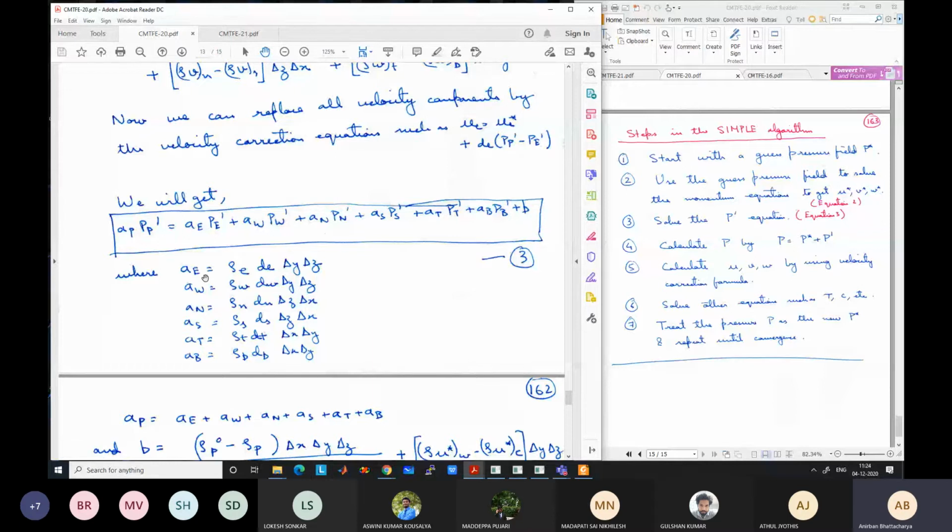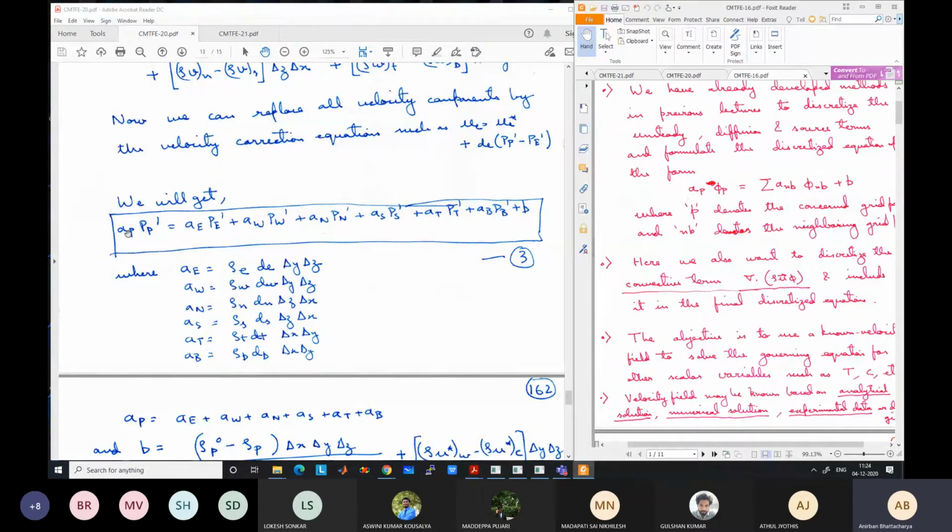And this we can solve like any other equation, using line by line TDMA or any other method. Basically, this equation looks like the earlier equations, where we write AP Pp dash is equal to the summation of Anb Pnb dash, over all the neighboring points, plus B. So we can use the algorithms we have developed until now.